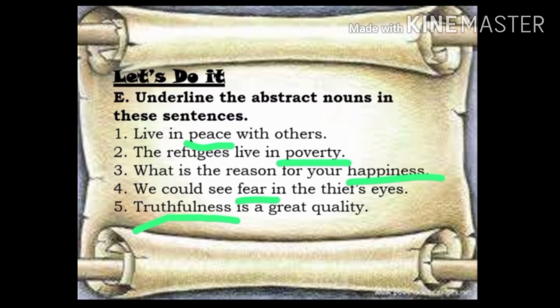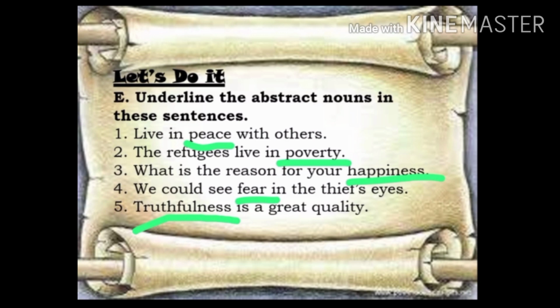So here the answers are, live in peace with others. So peace here is an abstract noun. The refugees live in poverty. So poverty here is the abstract noun. What is the reason for your happiness? Happiness here is the abstract noun. We could see fear in the thief's eyes. Fear here is the abstract noun, and truthfulness is a great quality. So truthfulness is the abstract noun here.